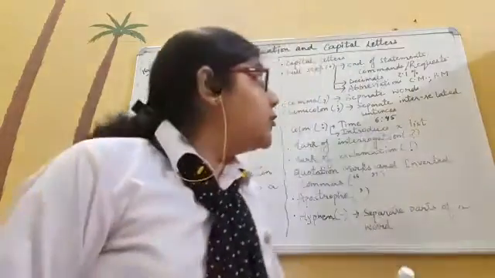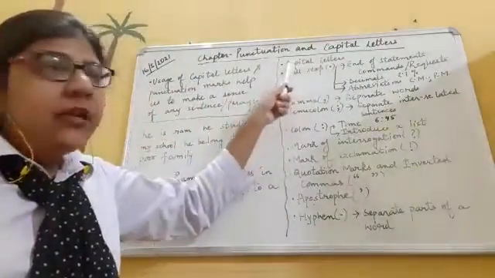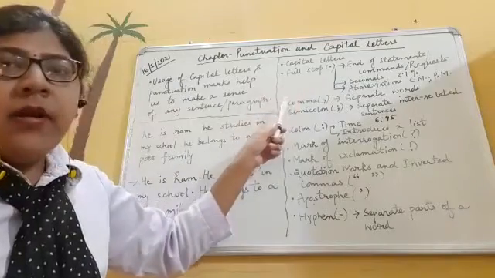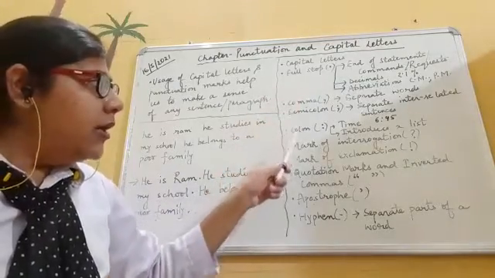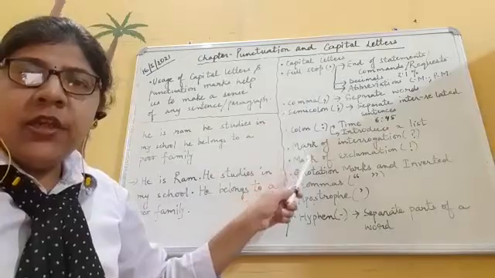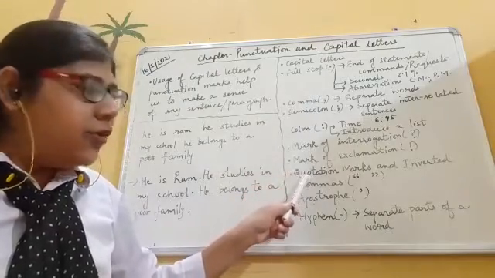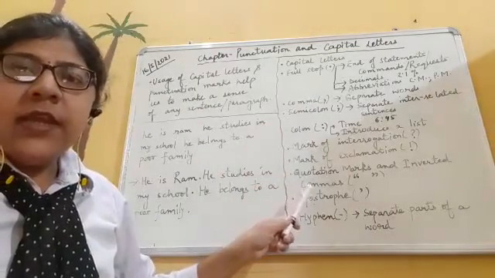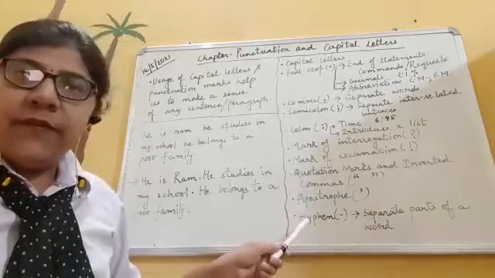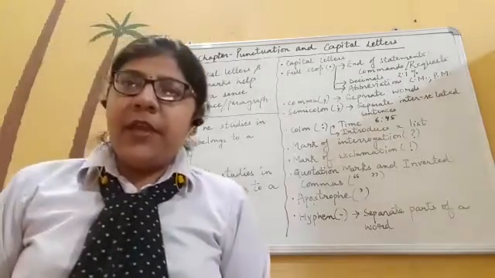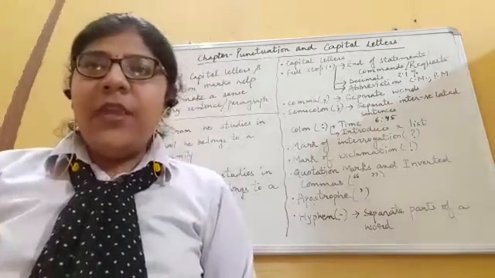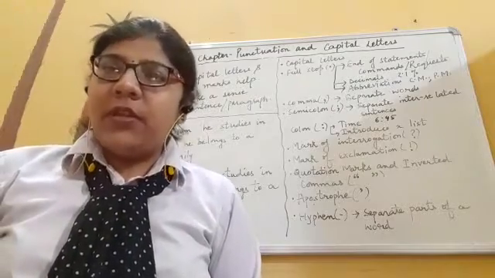Various marks of punctuation are there: capital letter, full stop, comma, semicolon, colon, mark of interrogation, mark of exclamation, quotation marks and inverted commas, apostrophe, and hyphen. I hope you must be clear with all the marks. If any problem, you can sort it out later on.